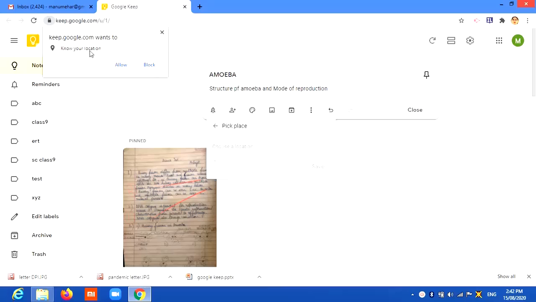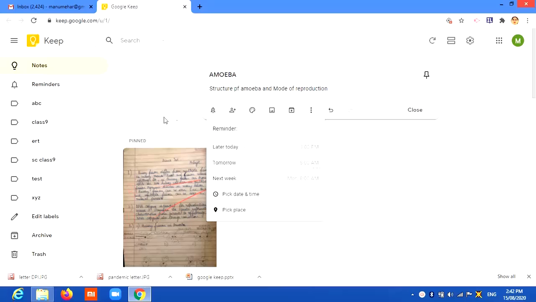For that, the only thing you need is that your location services should be allowed. You need to enable the location services of your mobile so that you get a reminder automatically at that particular place, date and time. It starts blinking on your screen, which gives you an idea that you need this particular list or presentation at that place.